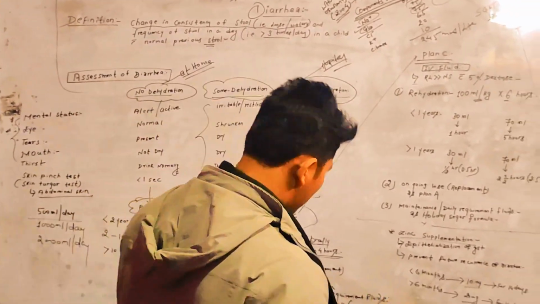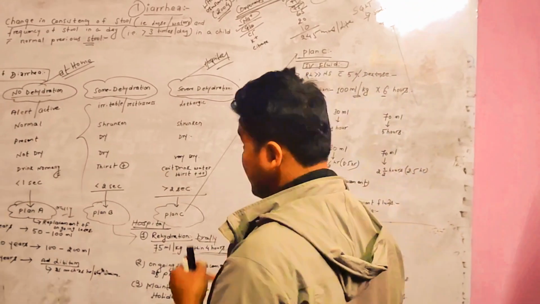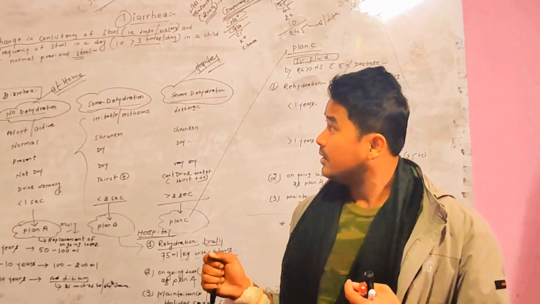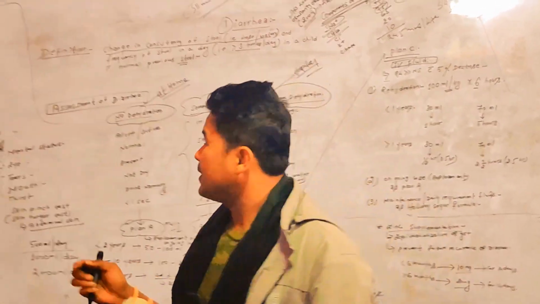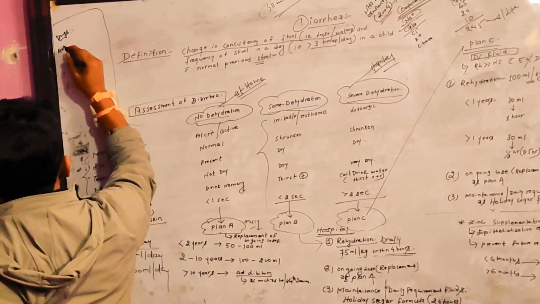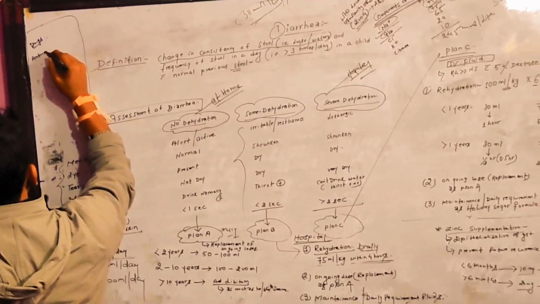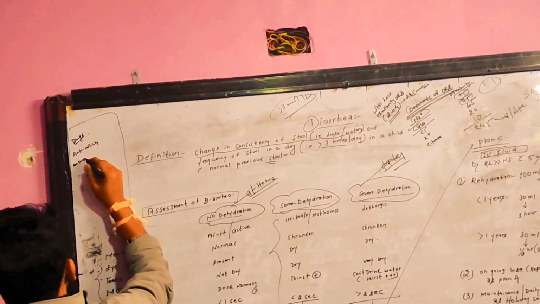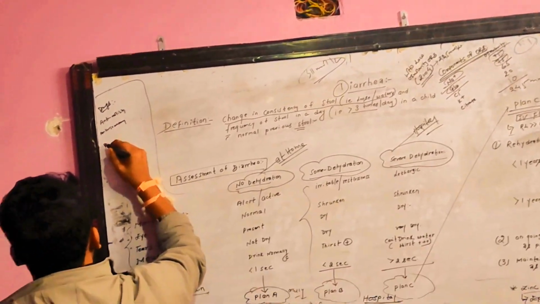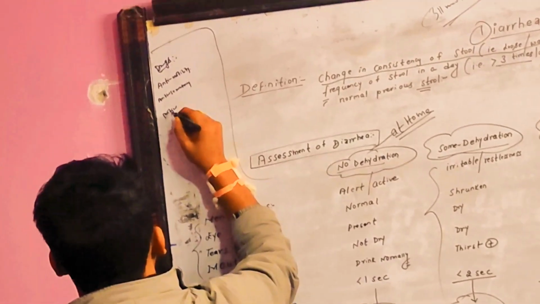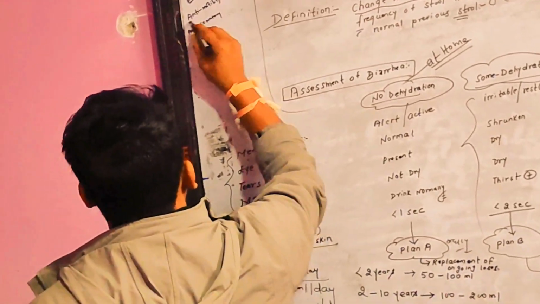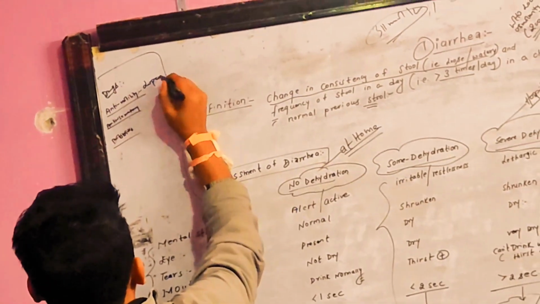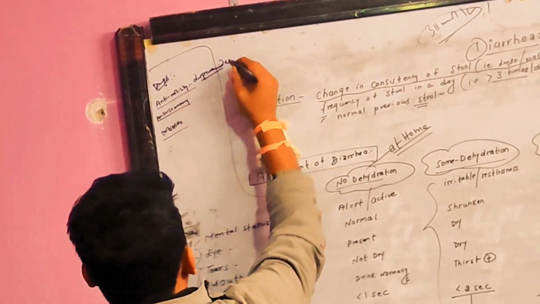Okay, guys, after that I'm going to talk about drugs. What are the drugs we give? Anti-motility, anti-secretory, and probiotics. So these are the drugs we give. Anti-motility drugs include loperamide.